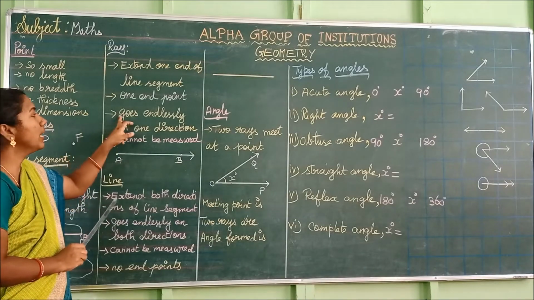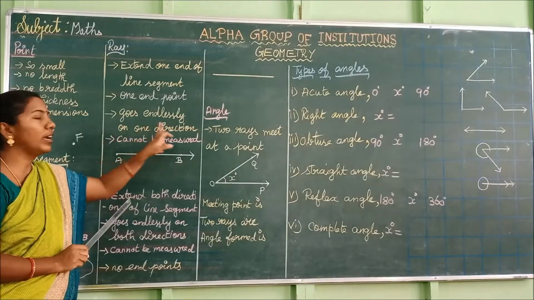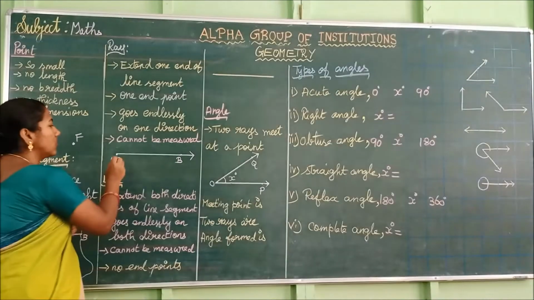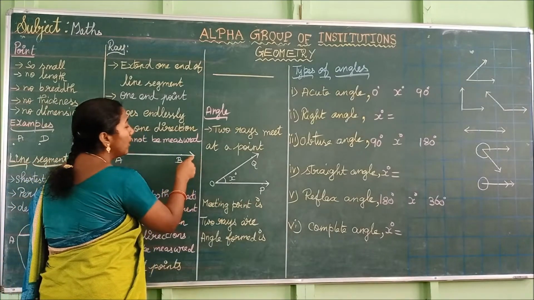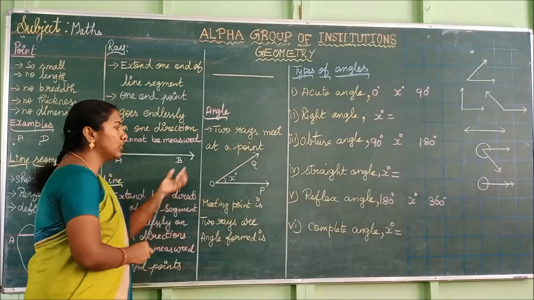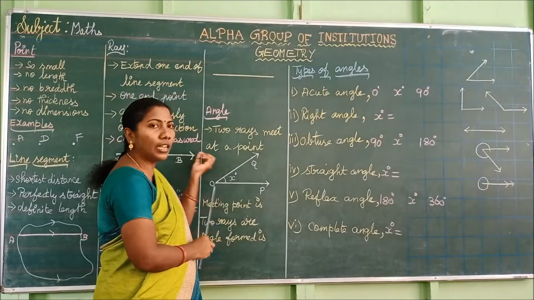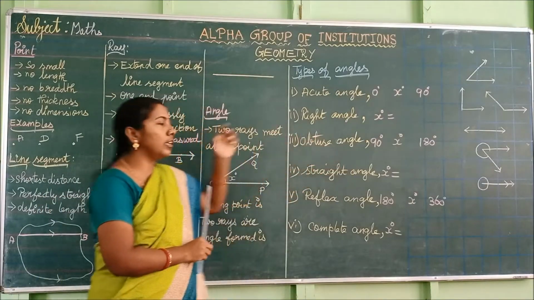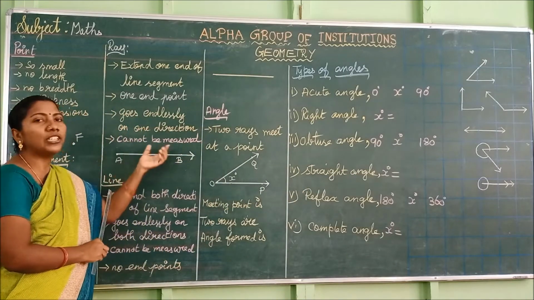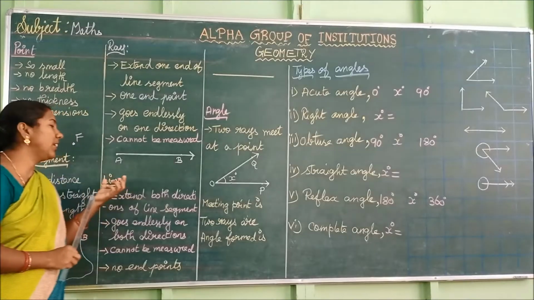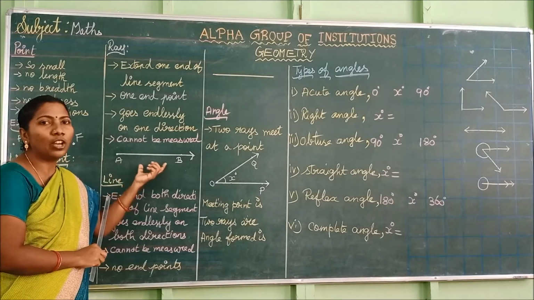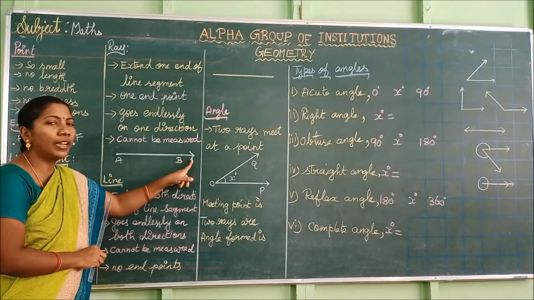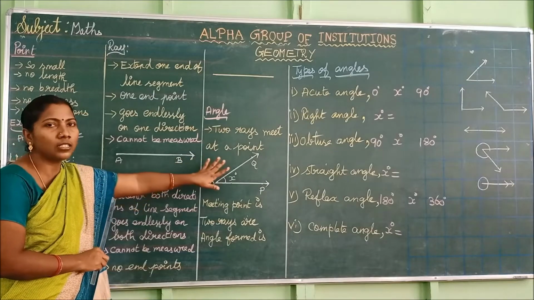Next, it goes endlessly in one direction. See here, we are extending this ray AB in the direction of B. It goes endlessly. So we cannot measure the length of the ray because this side is extended endlessly, but we can measure the line segment.